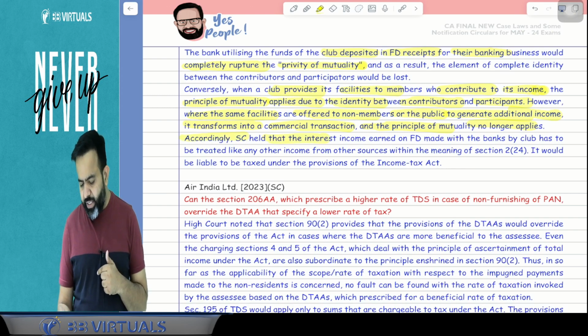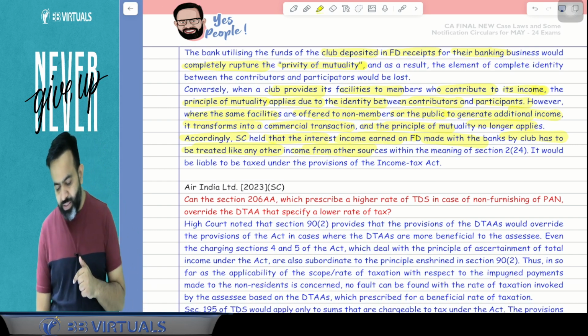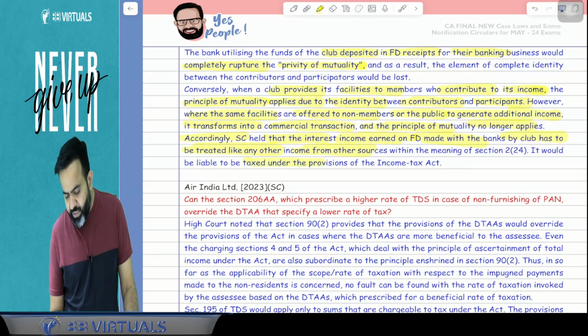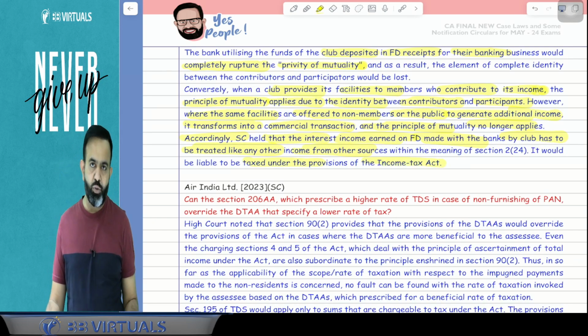Accordingly, the Supreme Court held that the interest income earned on the FD made with the bank by the club has to be treated like any other income from other sources within the meaning of Section 2 Clause 24, and it would be liable to be taxed under the provisions of the Income Tax Act. You got my point or not?